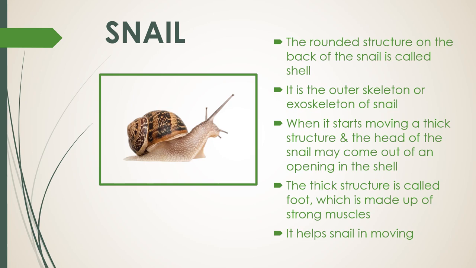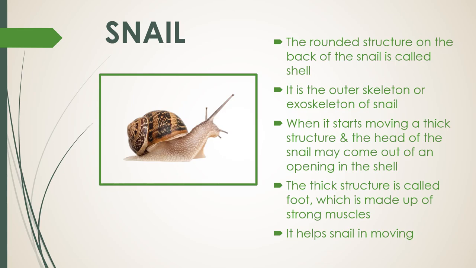Movement in snail. A snail is a very slow moving animal having a rounded structure called the shell on its back. The shell is the outer skeleton and is not made up of bones. It does not take part in the movement from place to place and cannot move by itself. Snails also have a pair of tentacles which bear eyes at the tip.